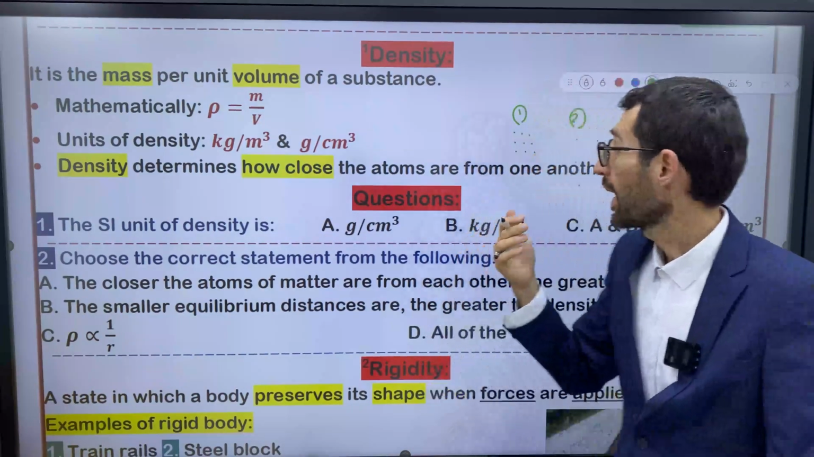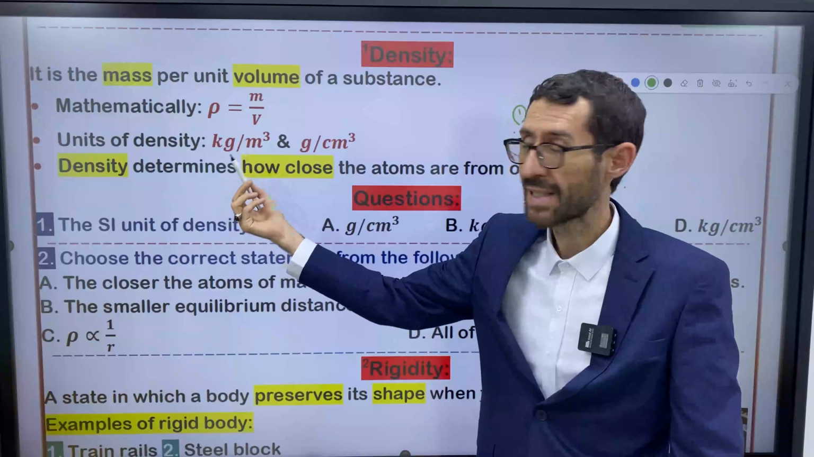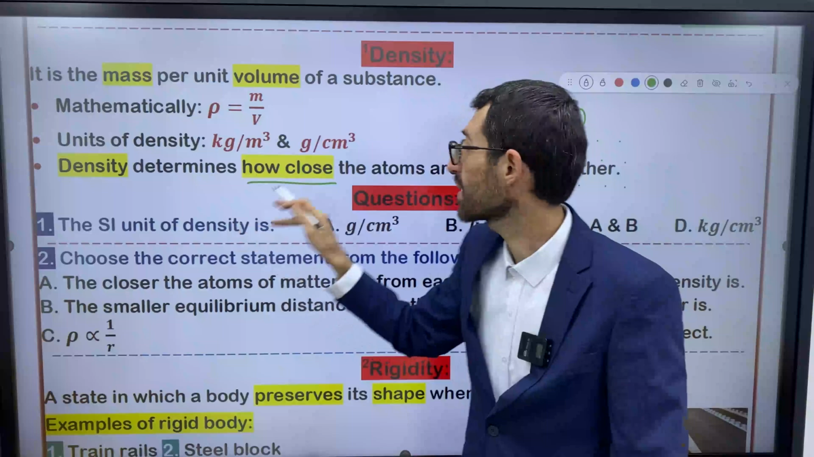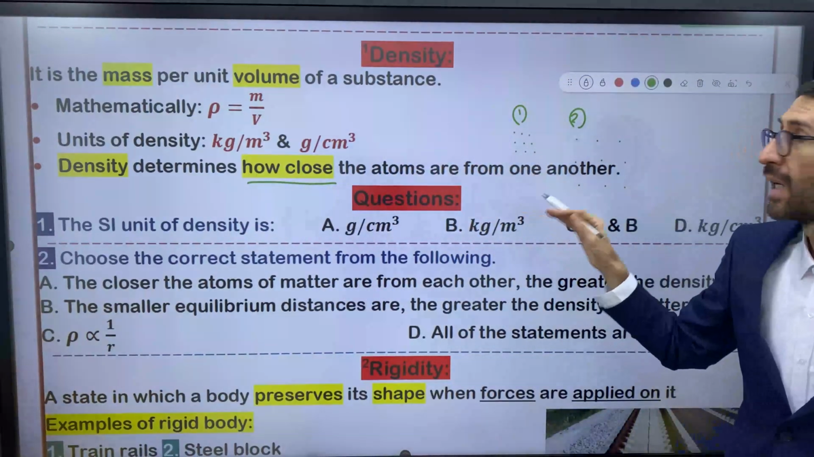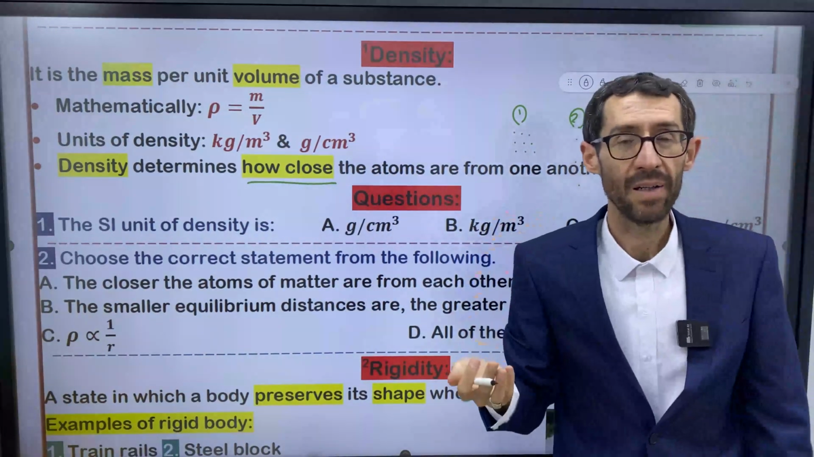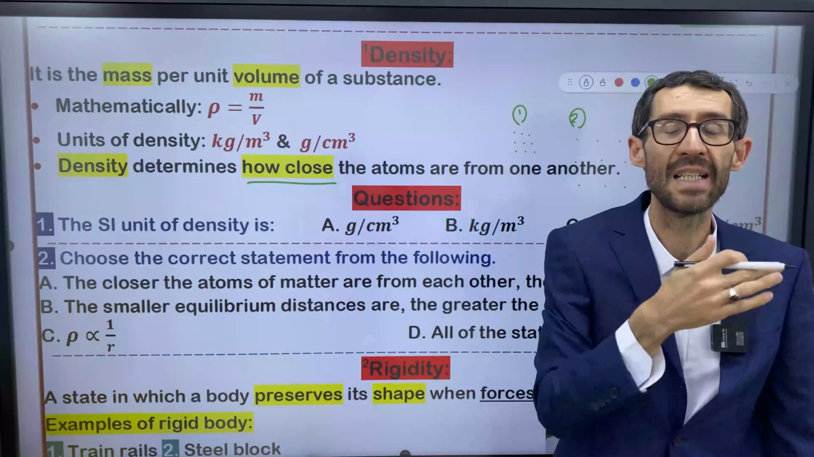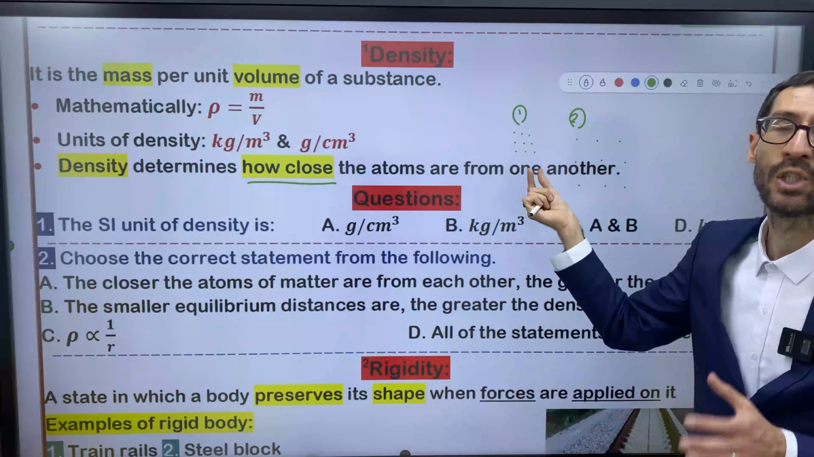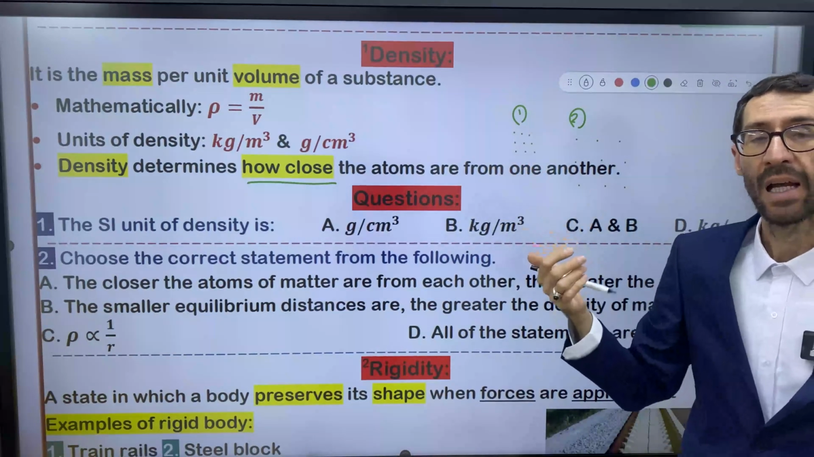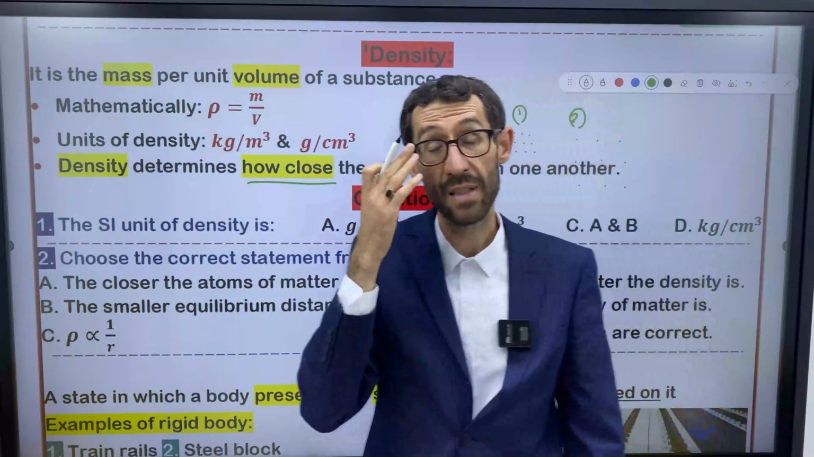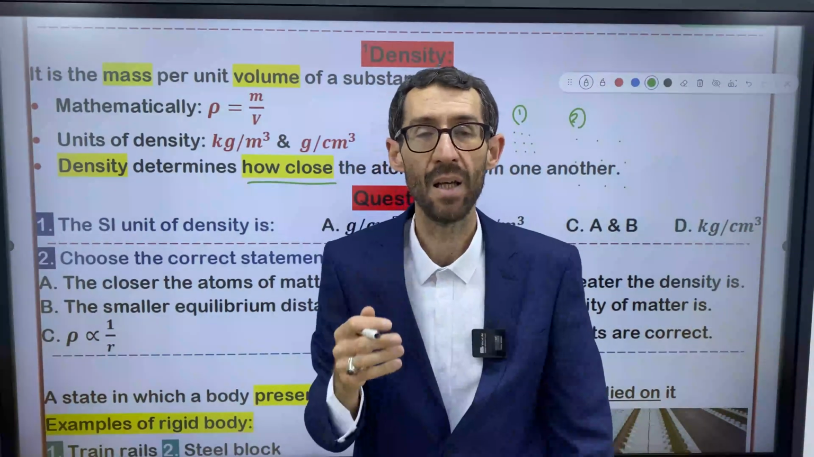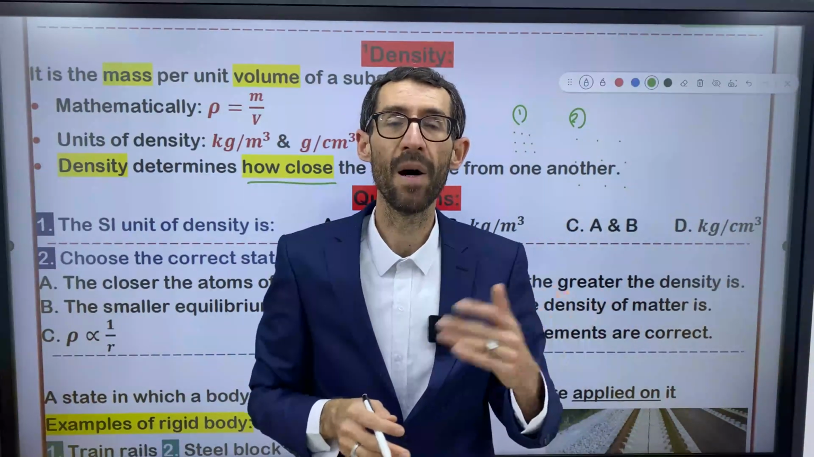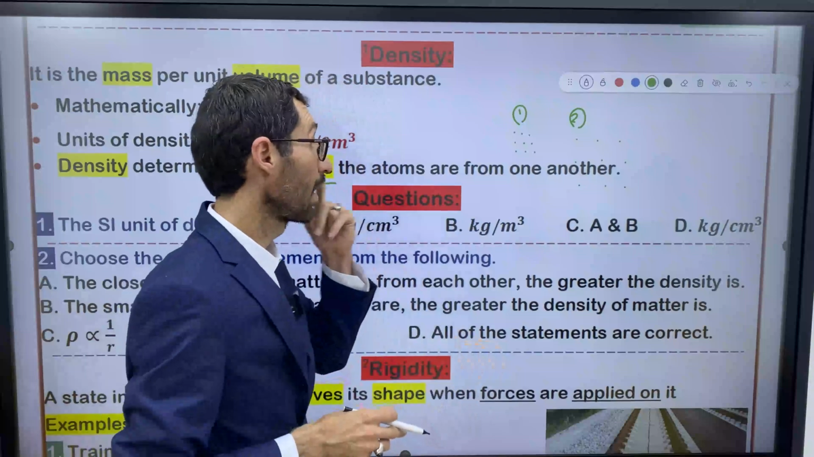Based on this note, it says density determines how close the atoms are from one another. So, the closer the atoms are from one another, the greater the density is. I said the closer the atoms are from one another, the greater the density is. So there's an inverse relationship between distances among the particles and the density.